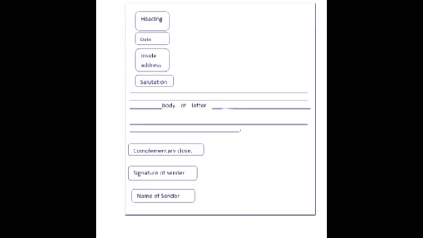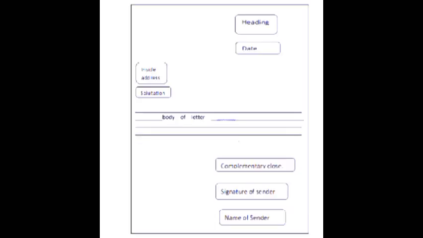Here are the actual examples for full block and semi block. You can see full block on the top of the page, to the left side we have the heading, then date, then below that we have the inside address, then salutation, then the body of the letter. Below the body we have the complimentary close, signature of the sender, and name and information of the sender. And this is an example for semi block.